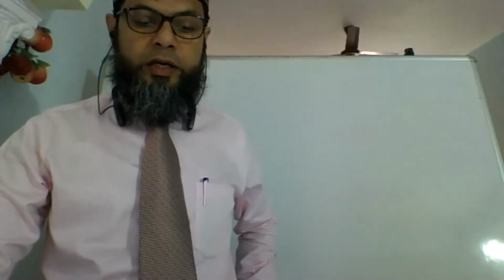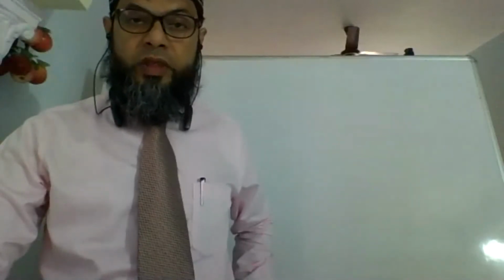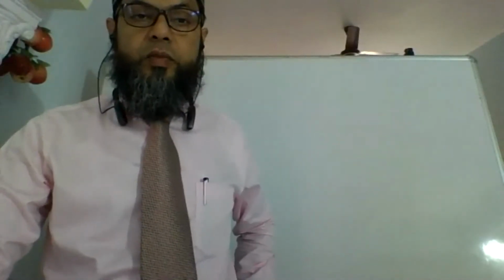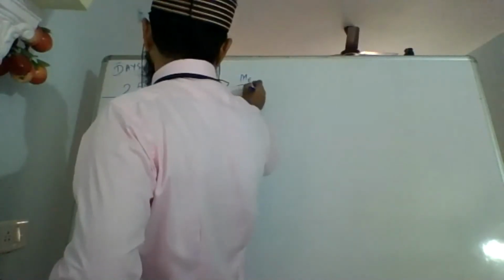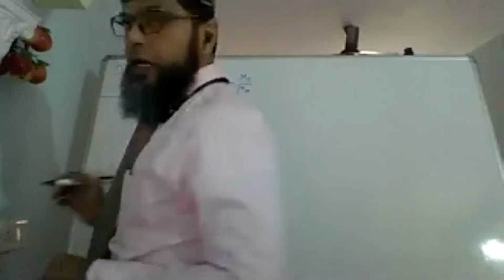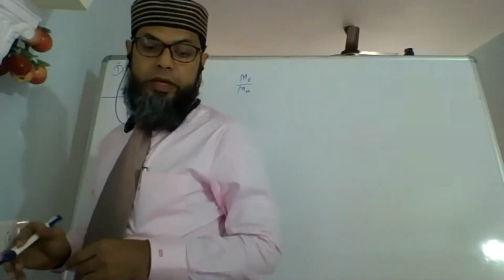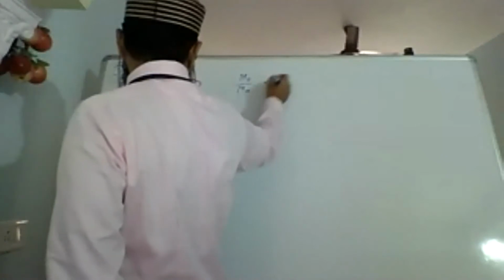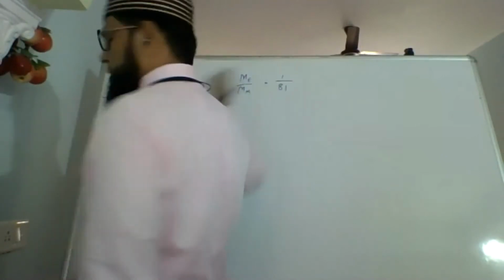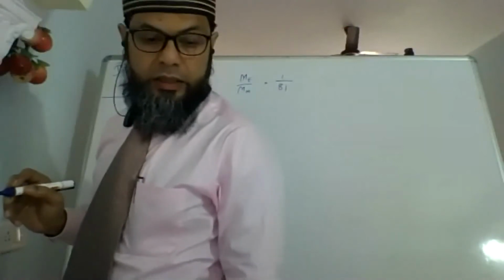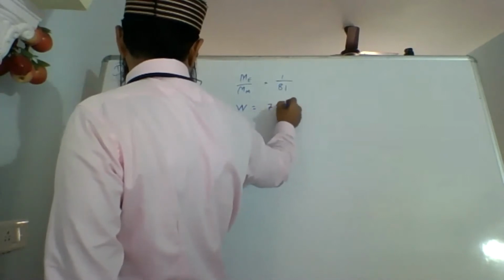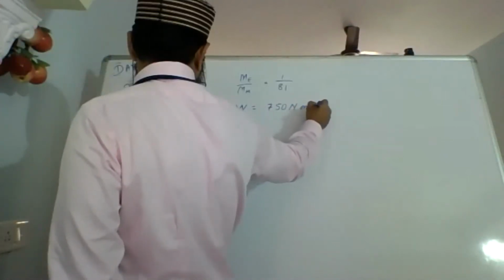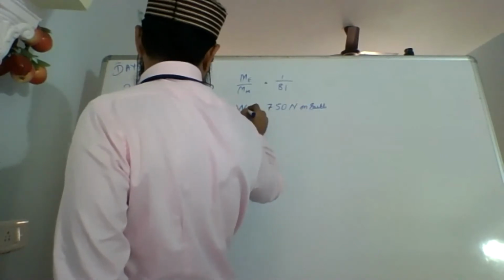So weight on Earth is 750 newtons. Now what is the ratio of mass of Earth to mass of moon? ME upon MM is given as 1/81. Weight on Earth is 750 newtons, WE.